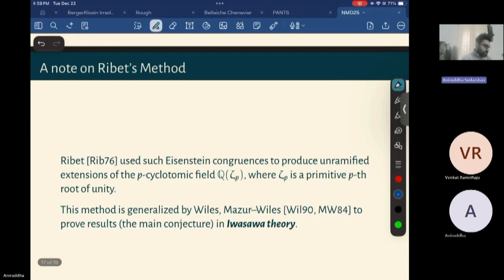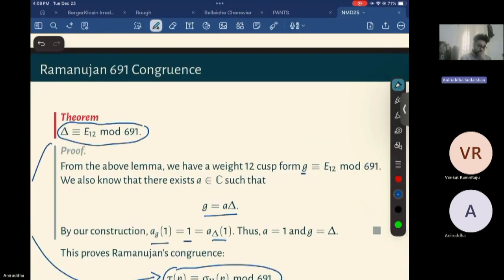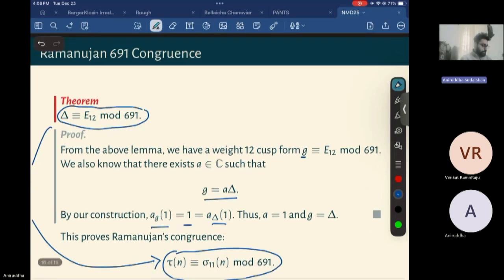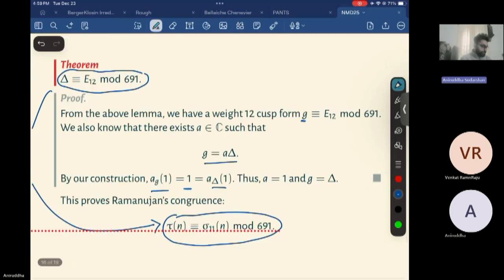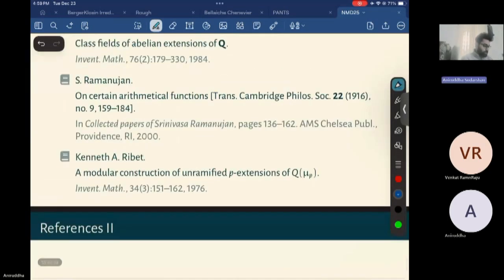Eisenstein congruences are congruences of certain Eisenstein series with a cuspidal eigenform for the Hecke operators, modulo a prime p. And Ribet, in his breakthrough paper in 76, called a modular construction of unramified p-extensions of Q(mu_p), a paper of just 10 pages, has influenced a lot of mathematics.